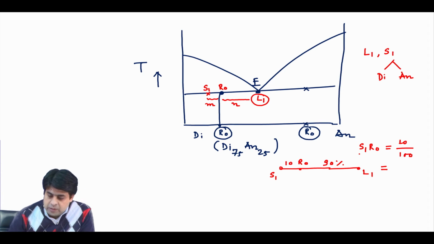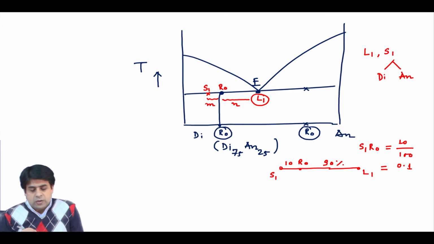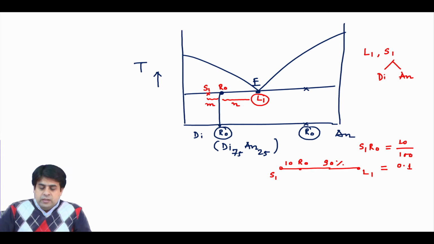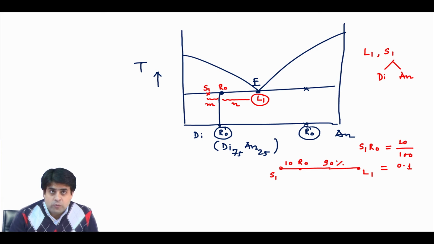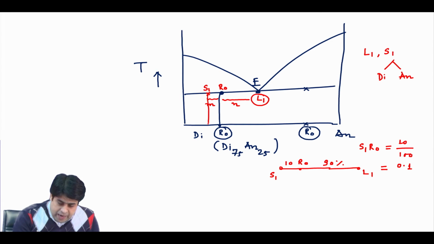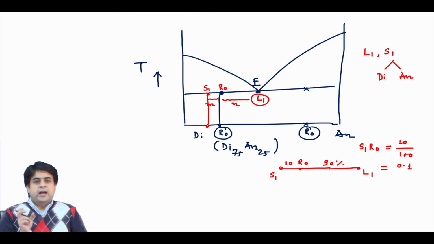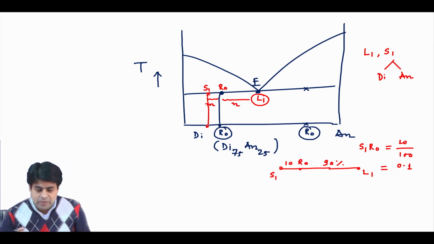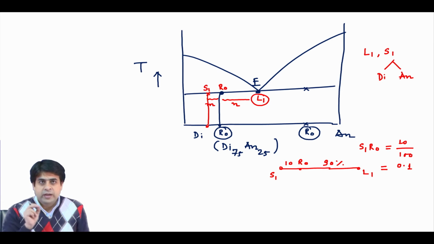So, the proportion of liquid will be 0.1. This is a very small proportion, and at this point you can calculate how much diopside and how much anorthite will be present if you have 10% of melting.